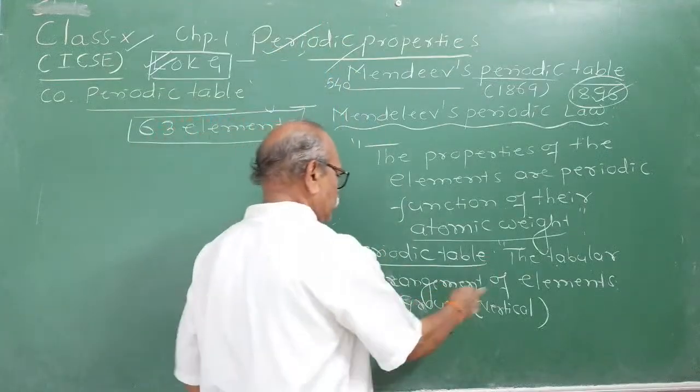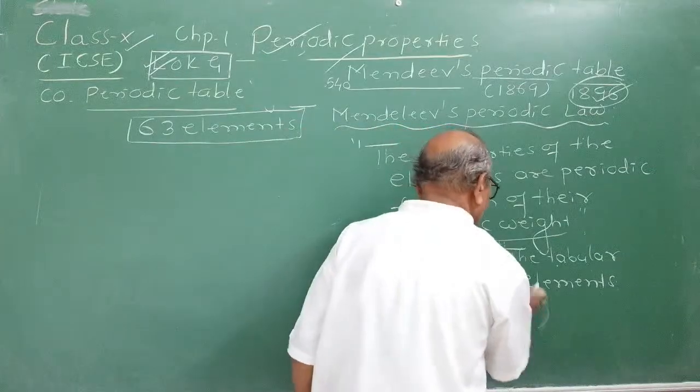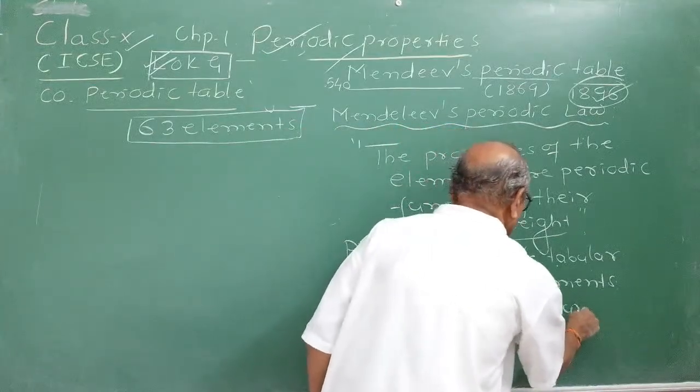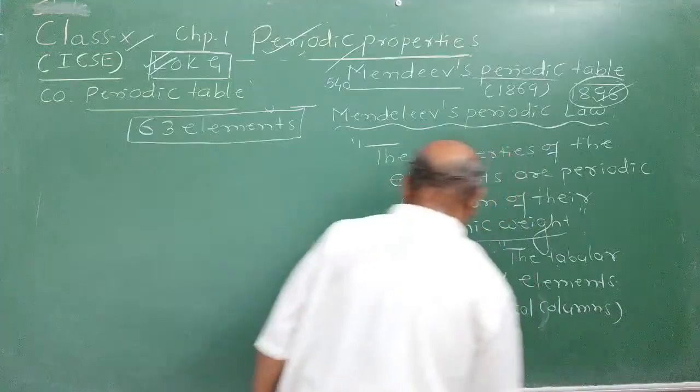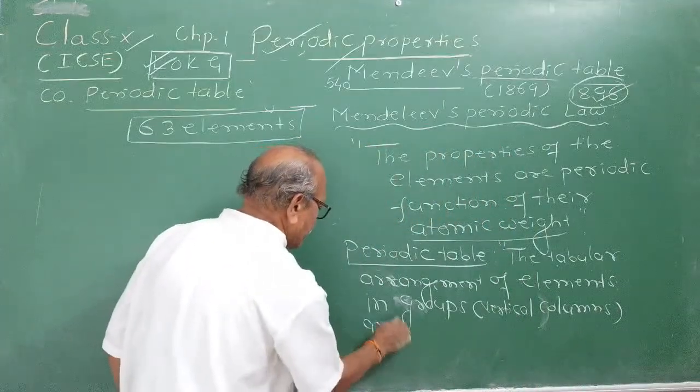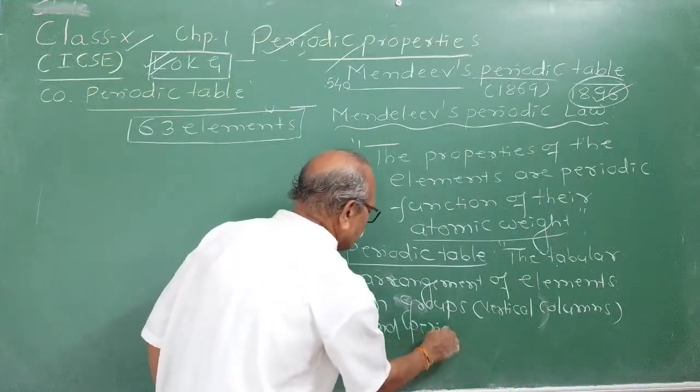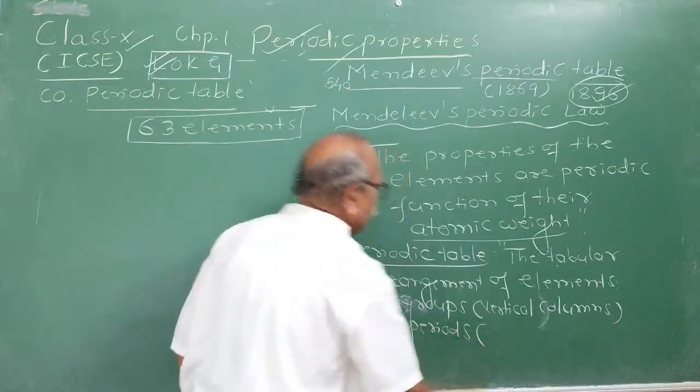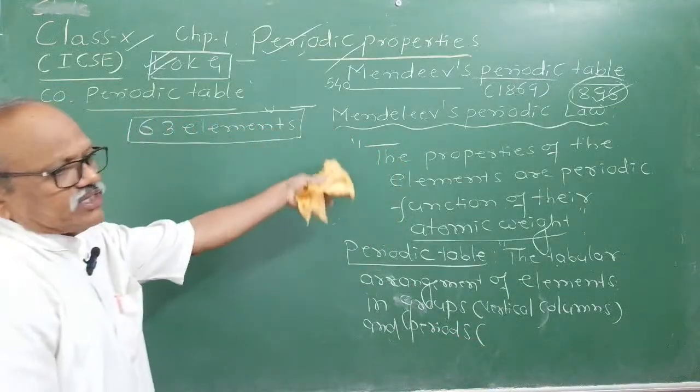Vertical columns. Vertical columns. Definition of the periodic table. And periods. Periods means horizontal rows. Have a clear idea. Even required for 11th standard. In detail you are studying in PUC1.